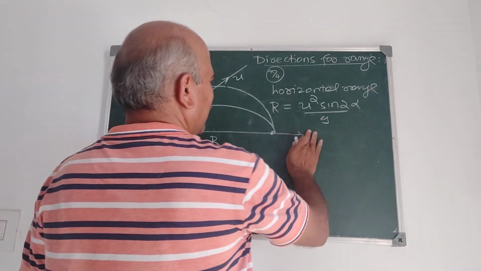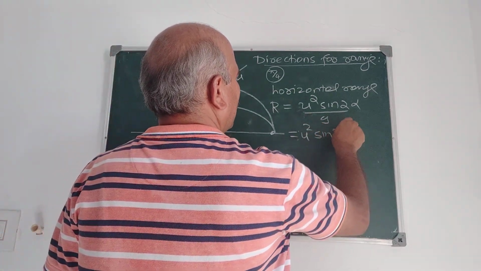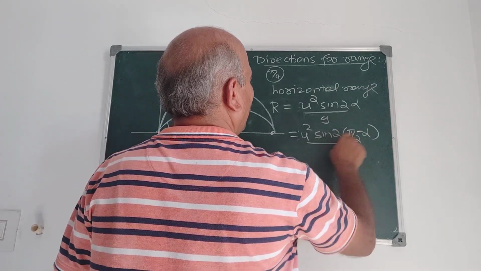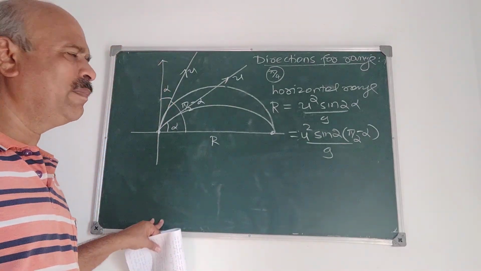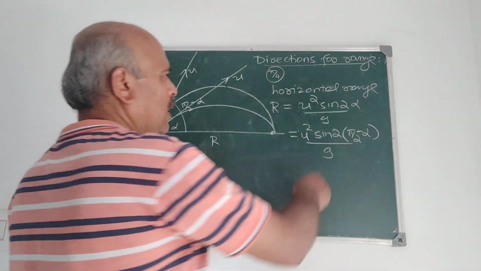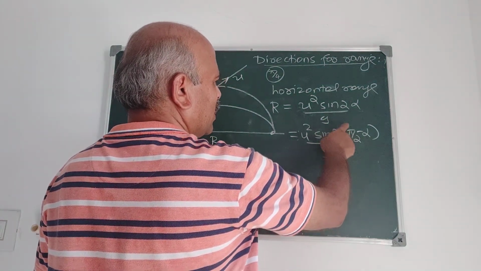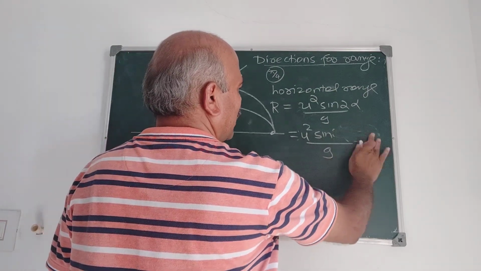For the other angle, it is u square sin 2 into pi by 2 minus alpha upon g. Use trigonometry here. Mathematically we prove this.